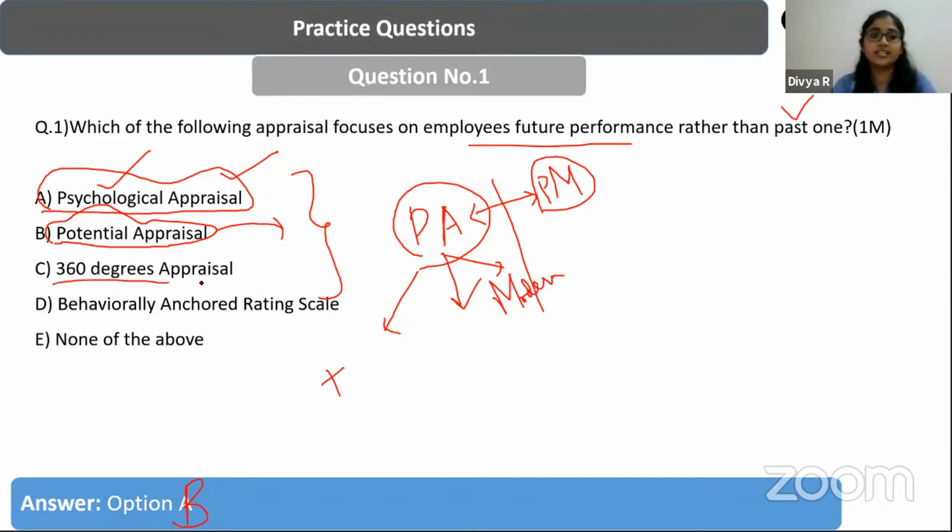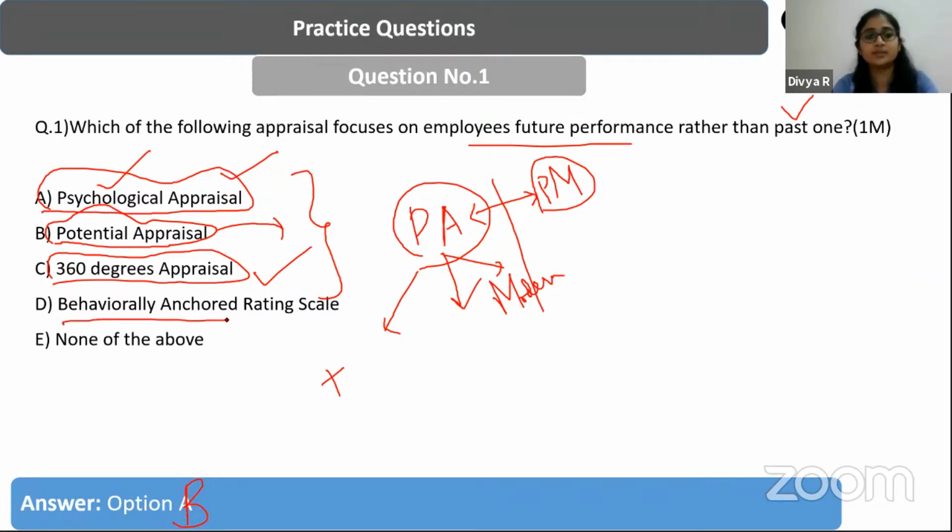Next, we have the 360 degrees appraisal, and by the name itself, the appraisal is done in a 360-degree way, where the individual is evaluated by their peers, their supervisors, and various departments, right? So it is a 360 degrees view from the supervisors, subordinates, and peers. So it is considered a 360 degrees appraisal.